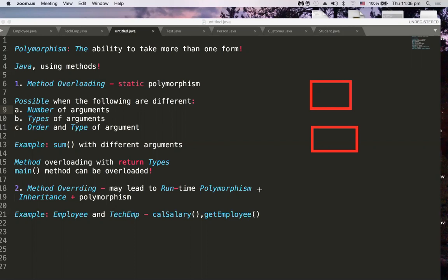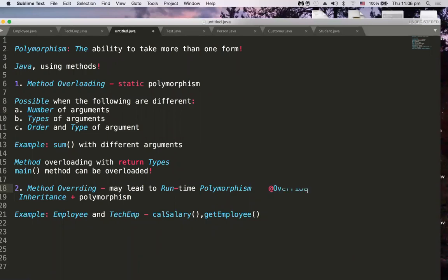Whenever method overriding is happening, we have annotations in Java. We have an annotation called Override. Whenever overriding is happening, you can use the Override annotation, so that the compiler will understand that this method is overriding some parent class method. This will happen whenever inheritance is there. So inheritance plus polymorphism combination is overriding.